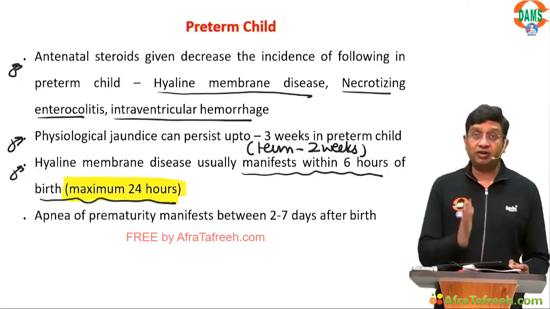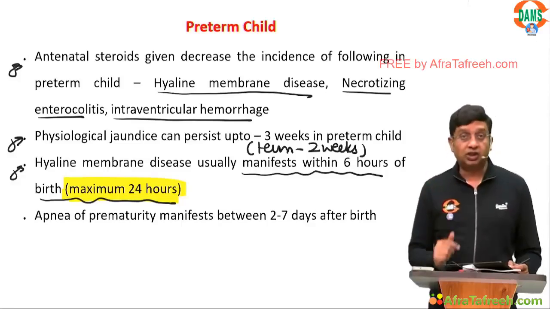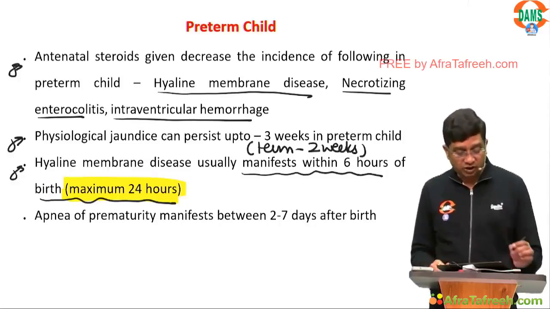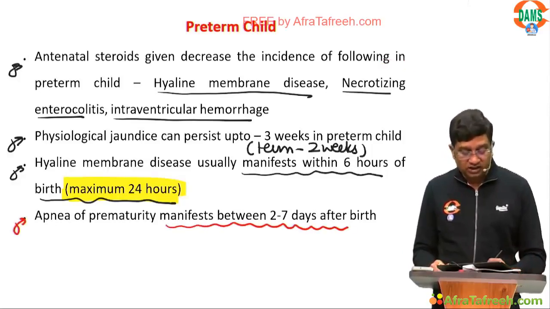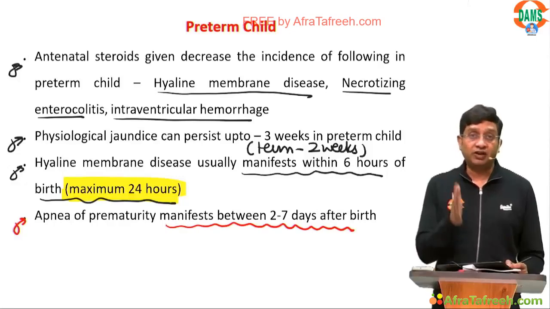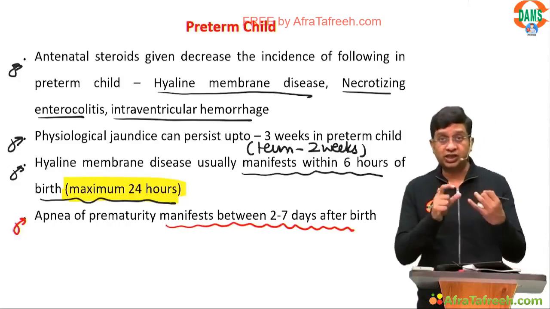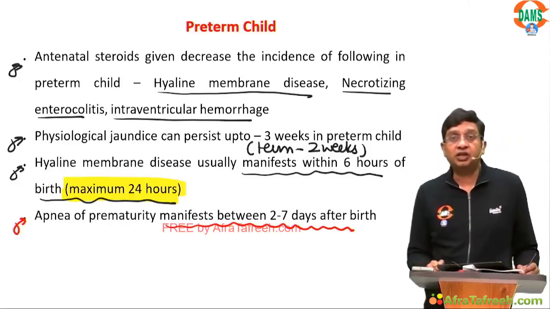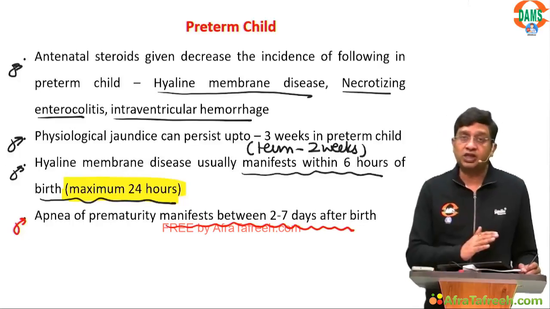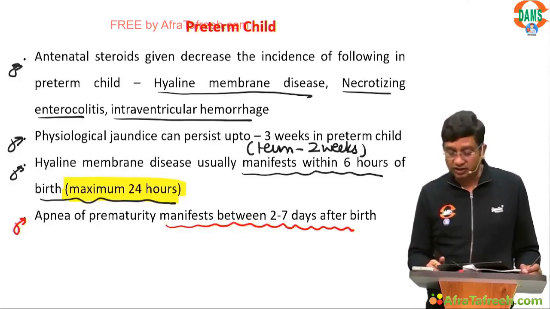HMD will never manifest after day 1. But apnea of prematurity manifests between 2 to 7 days after birth and will never manifest in the initial 24 hours. Both are respiratory disorders you get in a preterm child.